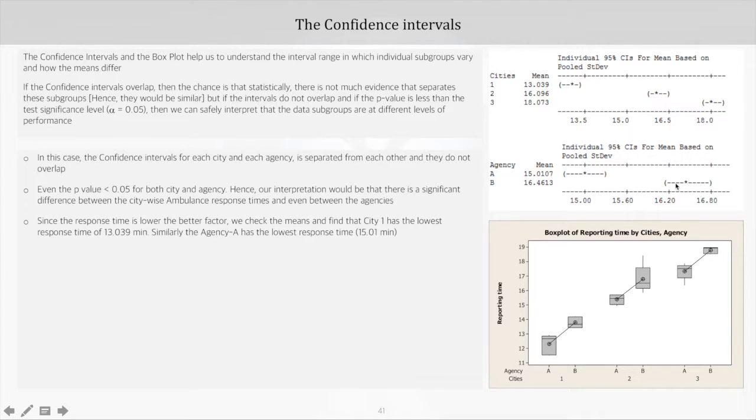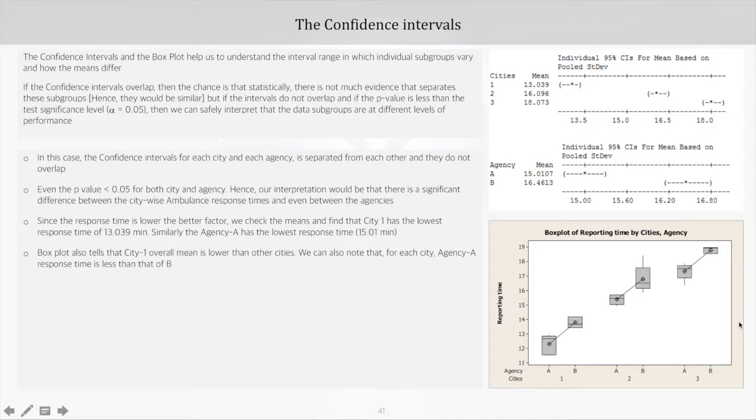Since the response time is a lower-the-better factor, we would check the means, and in this case we find that city 1 has the lowest response time of 13.04 minutes. Similarly, agency A has the lowest reporting time of 15 minutes. If we have a look at the box plot, that also tells us that city 1 overall mean is lower than other cities.